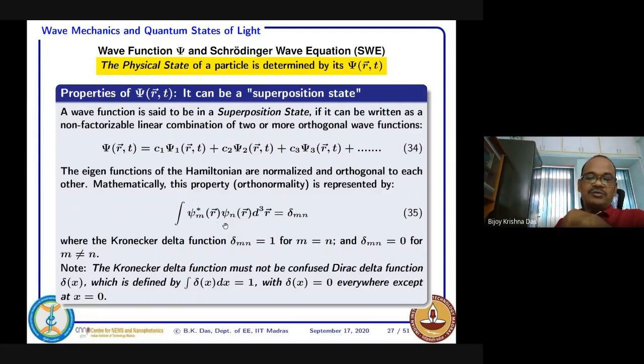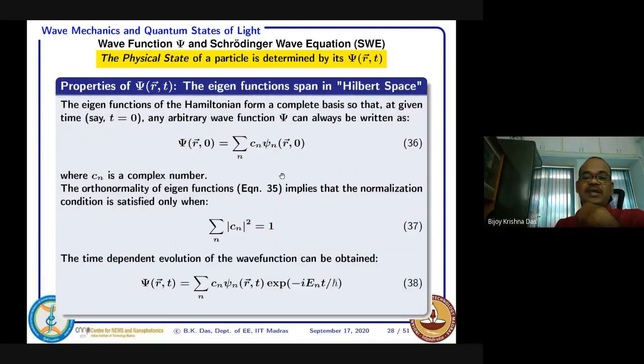Those cross terms, when you integrate, are zero according to the orthonormality condition. So if psi n are your eigenfunctions, then any superposition state you express like that needs to be normalized, and the normalization condition is that the coefficients squared, added together, should equal 1.